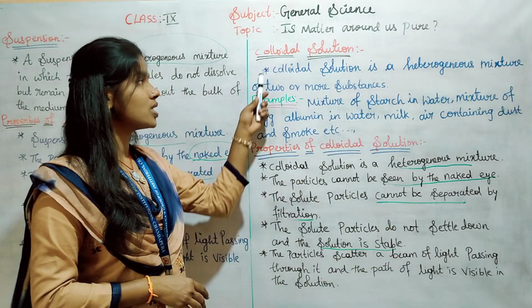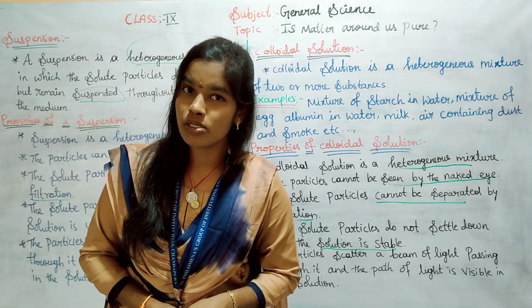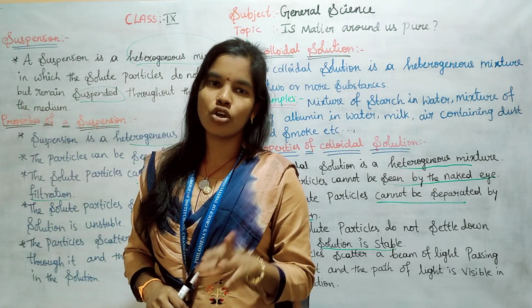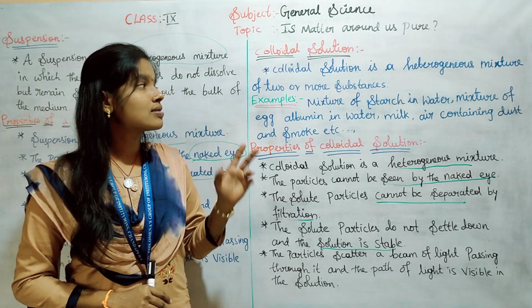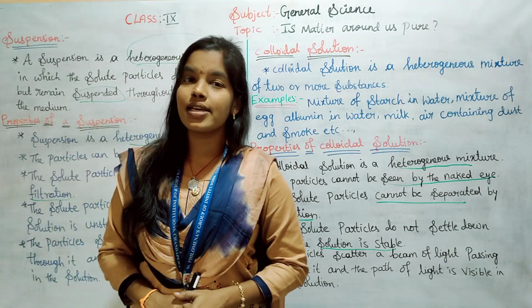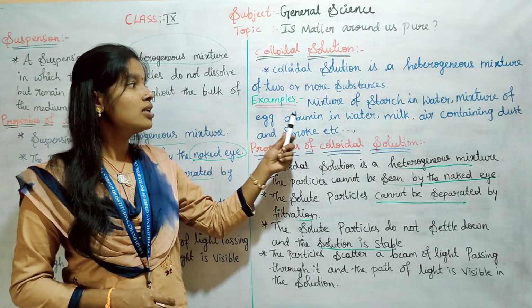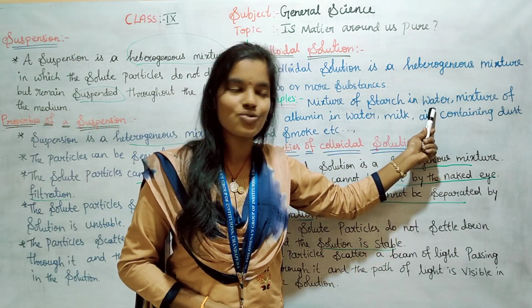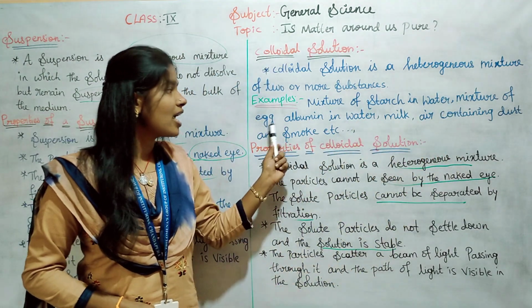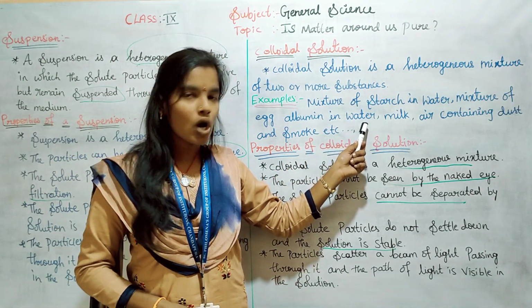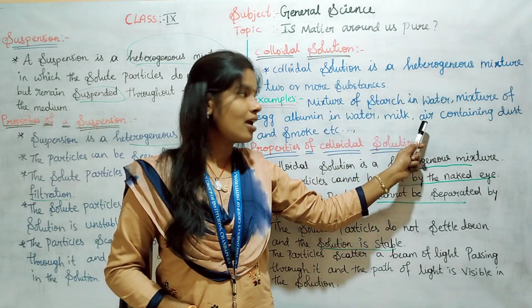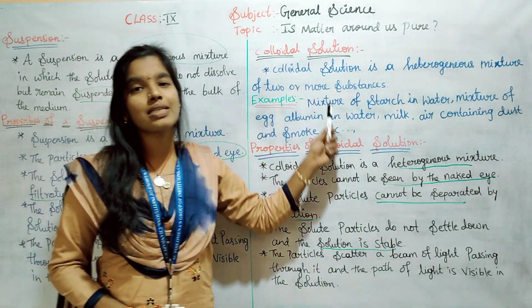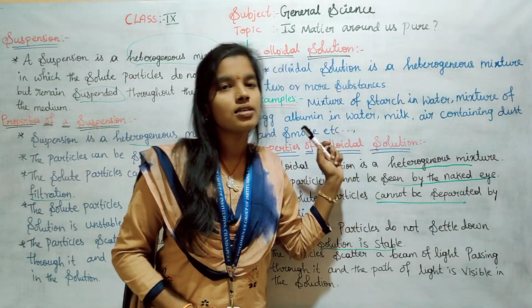And the next one is colloidal solution. A colloidal solution is also a heterogeneous mixture of two or more substances. Some examples of colloidal solution: a mixture of starch in water, a mixture of egg albumin in water, milk, air containing dust and smoke, etc. These are examples of colloidal solution.